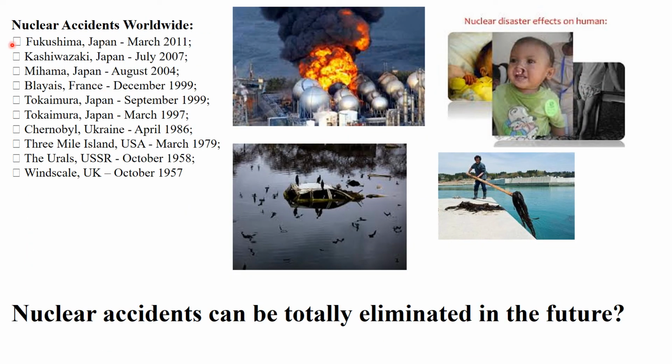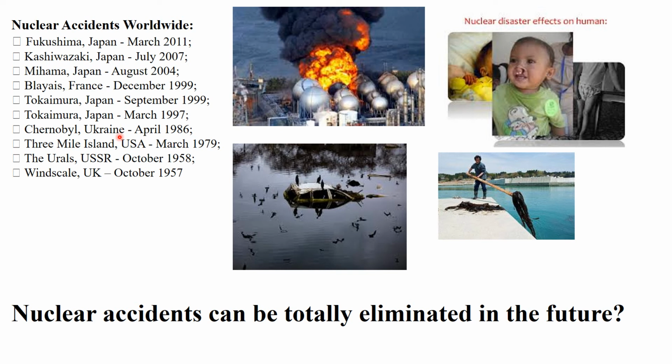So this is the list of the nuclear accidents which have happened worldwide up till now. You might have heard about the Chernobyl incident in Ukraine. We know that it has a very dangerous effect on life on the earth.